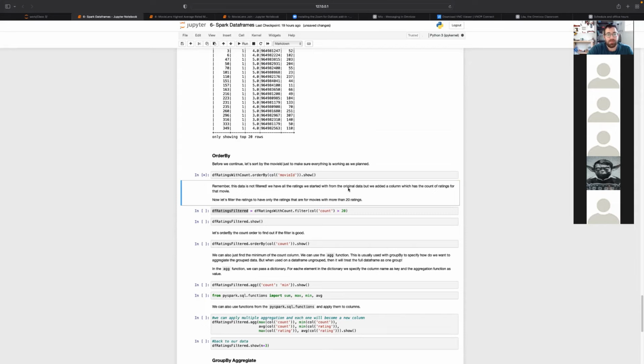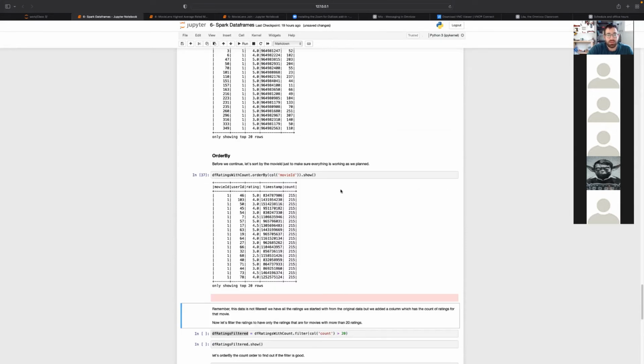And if we show it, now everything is sorted based on the movie ID. And you can see that we have the same count for all the movie ID with 1. And this is exactly what the join did. So the join, for every movie ID in the ratings, added the count to it that we've calculated before, which is repetition of data, but that's fine. It's just one column and it's not that big.